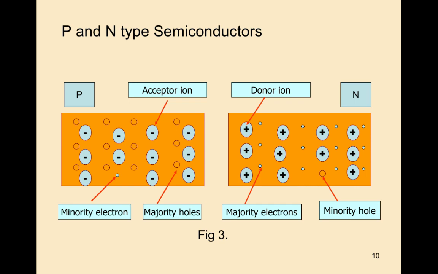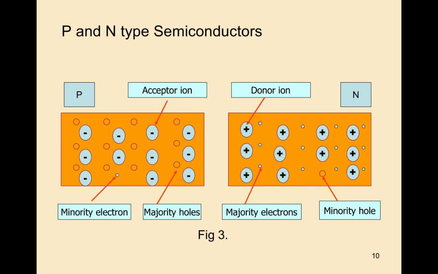Next, in an n-type semiconductor, the majority carriers are electrons and the minority carriers are holes. That's why the number of holes present in an n-type semiconductor is less when compared to electrons. Here this ion is called the donor ion. See this diagram.